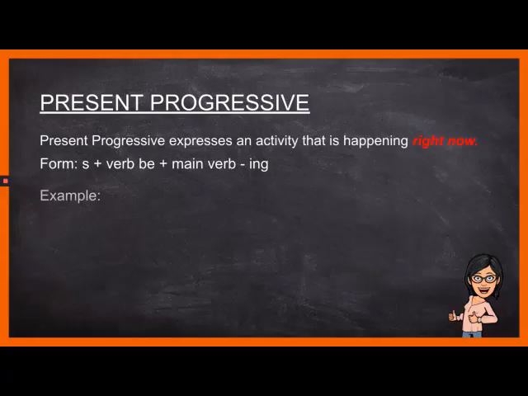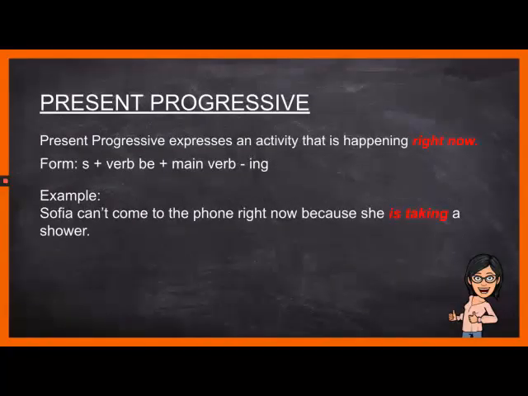For example, Sophia can't come to the phone right now because she is taking a shower. Now, I want you to take note that Sophia is our subject, that is a single person and in third form. Because we're talking about present progressive, we should put a verb be after your subject plus the main verb with ing at the end of the word.